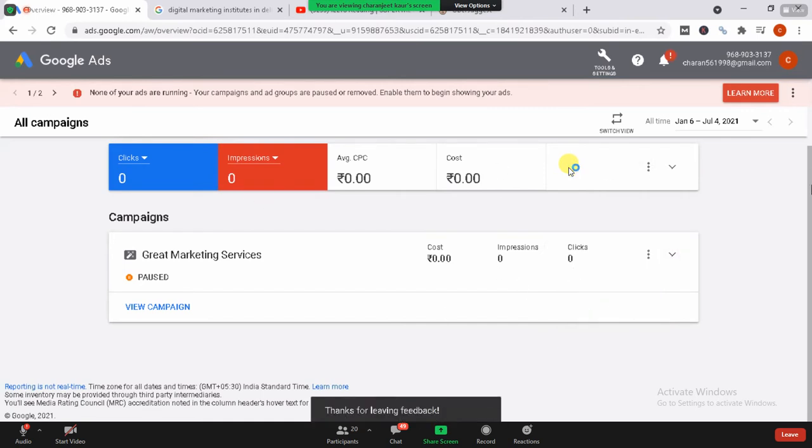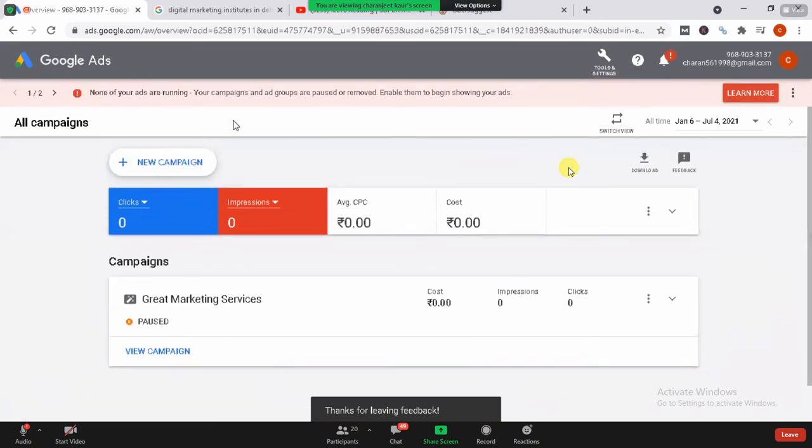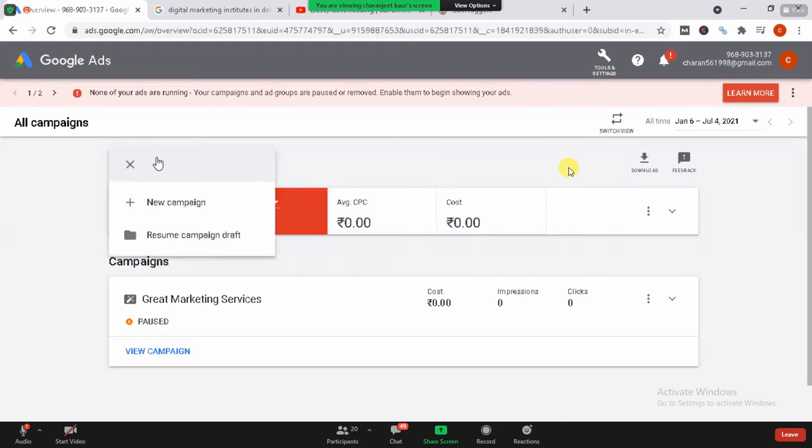Now what you need to do is start making your new campaign. So here is an option of new campaign. So go to the new campaign section. Once you have created your Google Ads account, you start with your new campaign. So I'm going to the new campaign section. They are asking me if I need to run a new campaign or resume a campaign draft. If I've already created a campaign earlier, I can go to that. But right now I'm practicing with you to show you how it goes. So I'm going to the new campaign section.